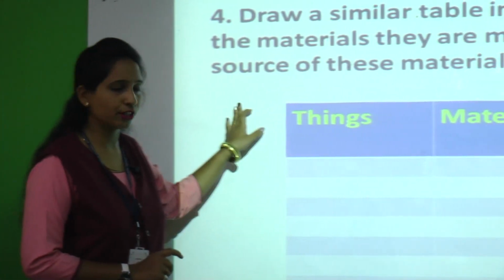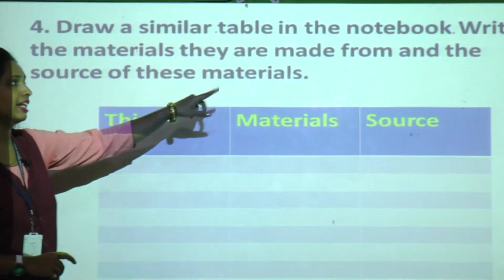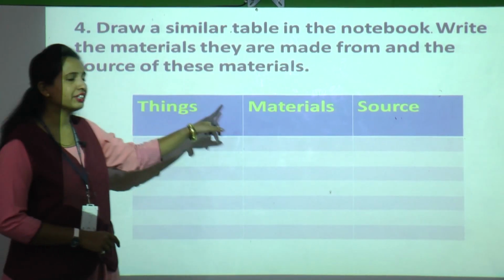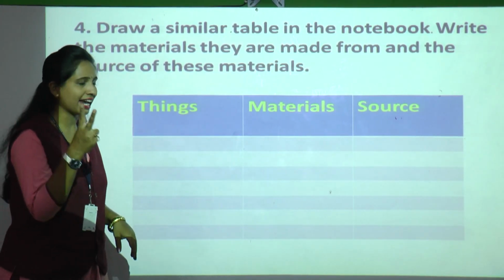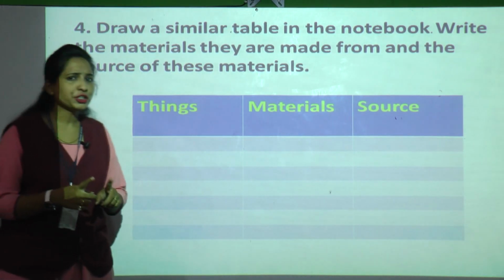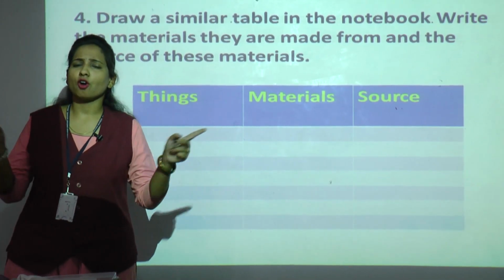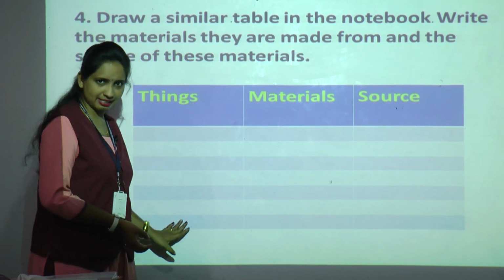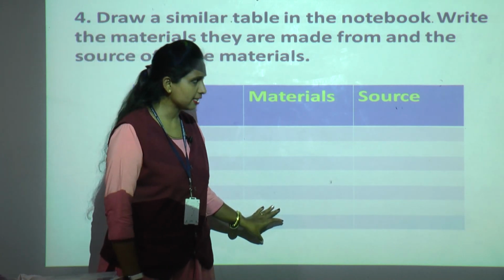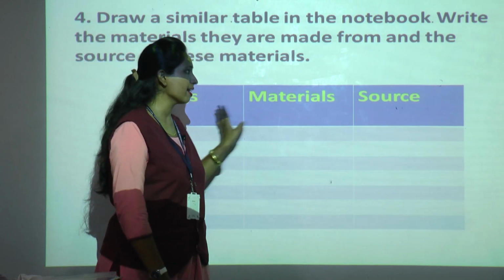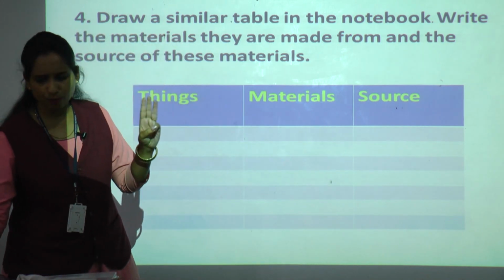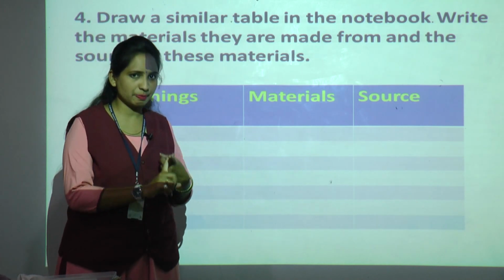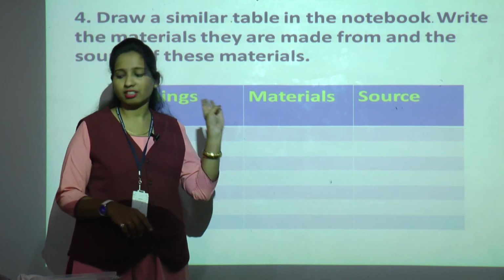Our fourth activity. Draw a similar table in the notebook and write the materials they are made from and the sources of these materials. We have studied this in the second chapter. Now what you are going to do, wherever you are sitting, just observe around you. What are the things you have around you? Write those things' names, what material is used for those things and what the source is. There are three sources from which we get all these things. First is plants, second is animals, and third is earth.